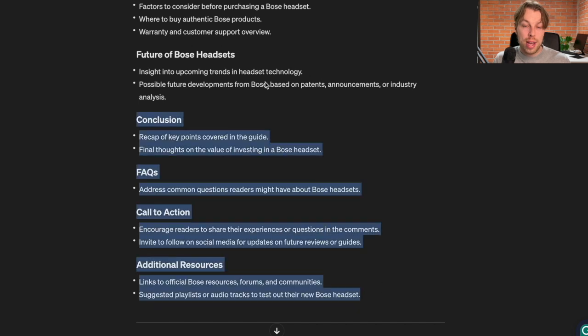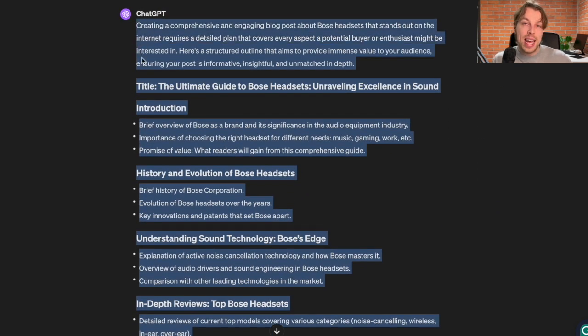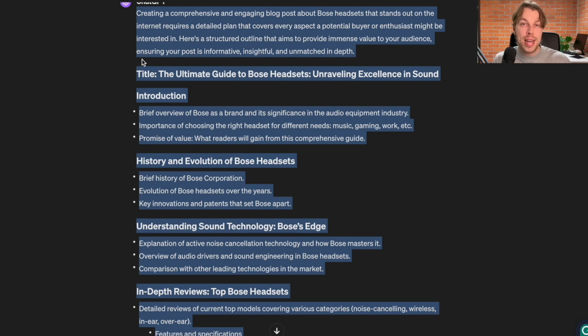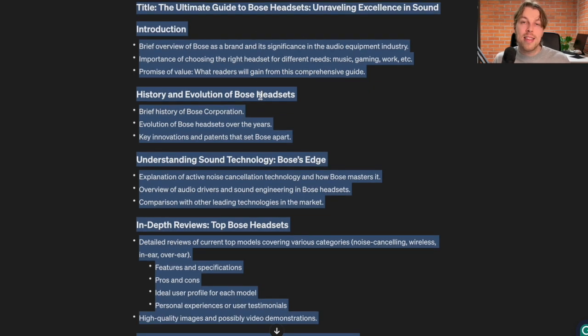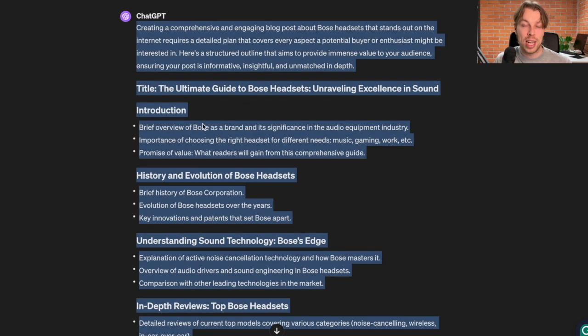So this is actually a really good blog post template or a blog post outline, and you can remove some parts of it just to make sure that it's not too in-depth and it's not relevant to the audience anymore. But nonetheless, this is how you can write blog post outlines. And after writing the outline, then it's time to start writing these outline talking points.